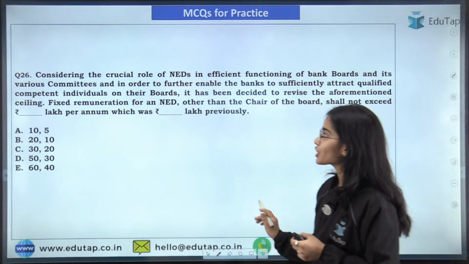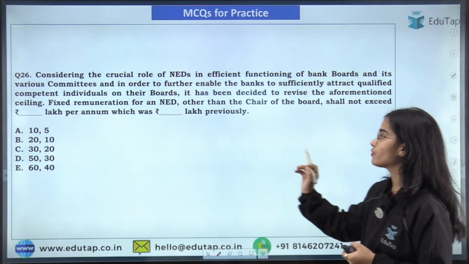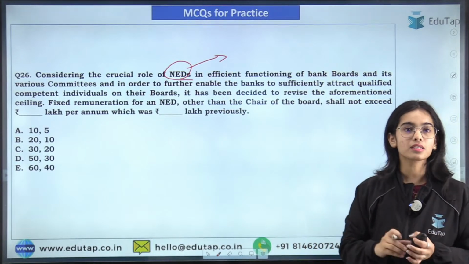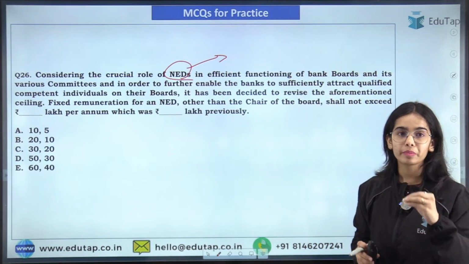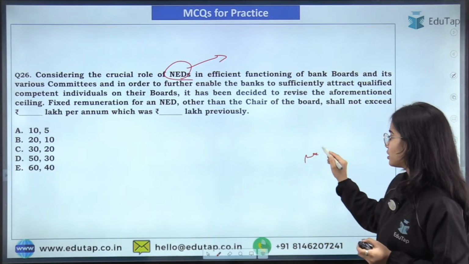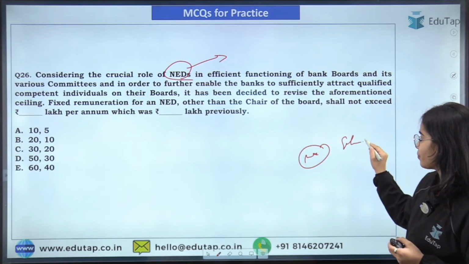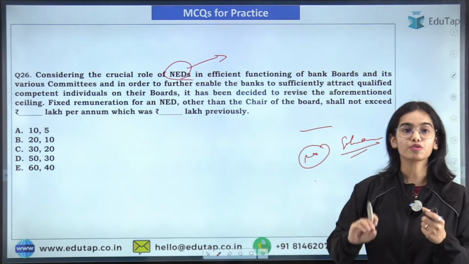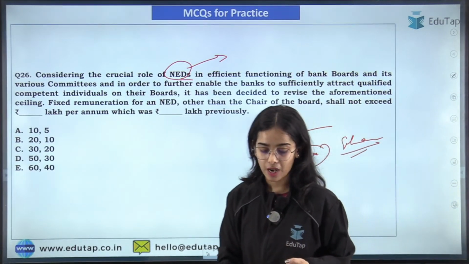Now coming to the next question. Considering the crucial role of the NEDs, that is the non-executive directors, there is an increase in the maximum salary, we can say the maximum payment limit, that has been increased from what amount to what amount, that you have to tell me.